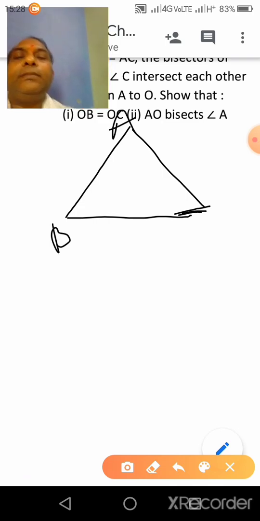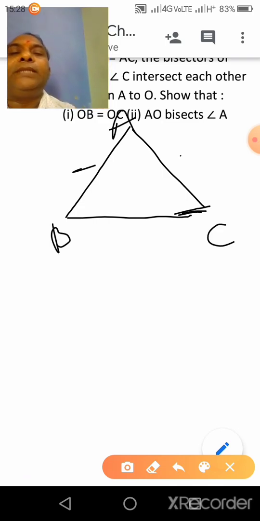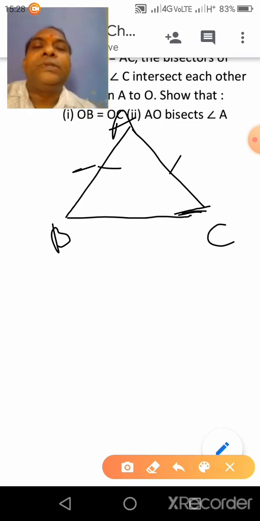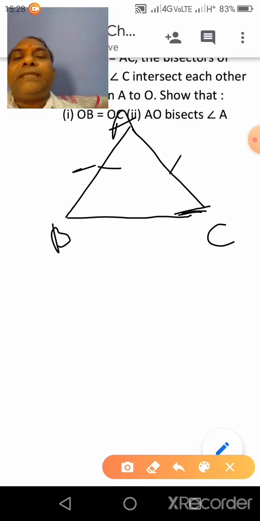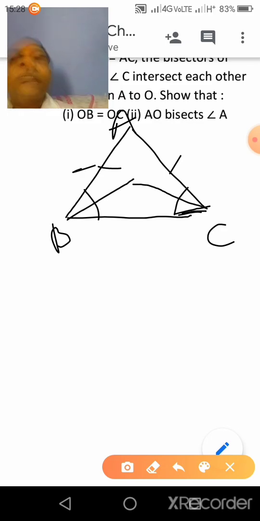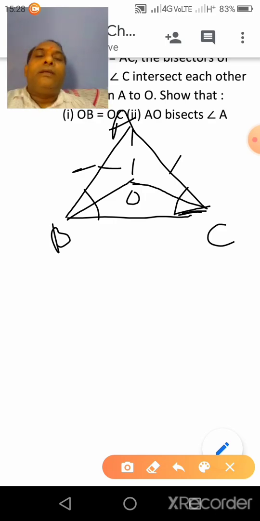A, B, C. AB is equal to AC, given, and the bisector of angle B and the bisector of angle C intersect each other at the point O. Join A to O. Clear? We have to show that OB is equal to OC and also that AO bisects angle A.